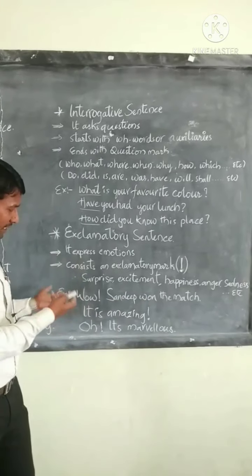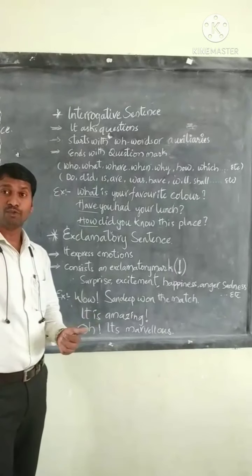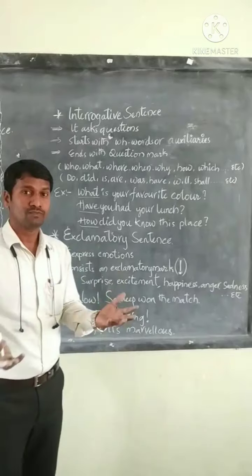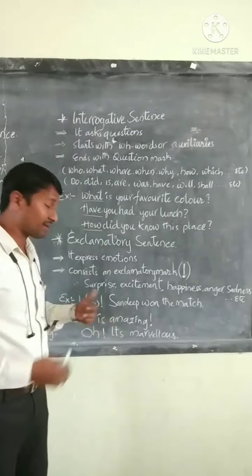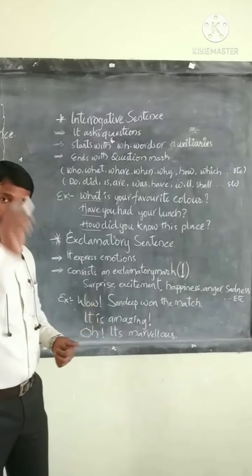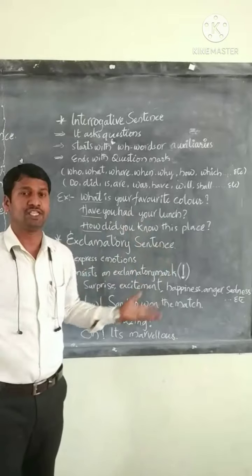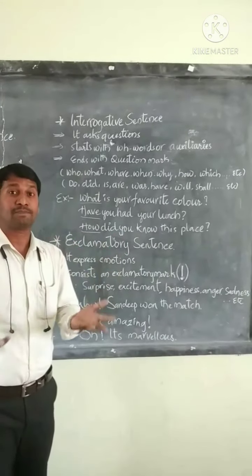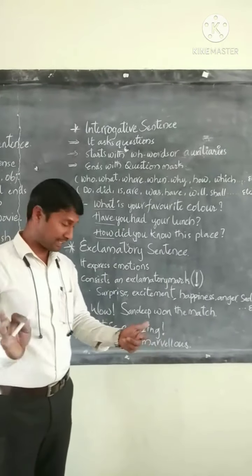For example: wow, Sandeep won the match! After wow we go with an exclamatory mark. When Sandeep won the match, we express our joy, our happiness. That is the reason I go with the exclamatory mark. It is amazing! Generally, when we see any object or any movie, we express that it's amazing, so the exclamatory mark is used.